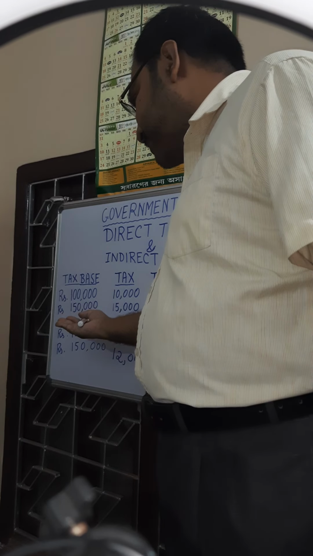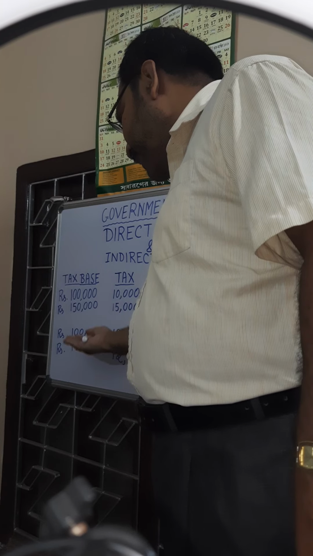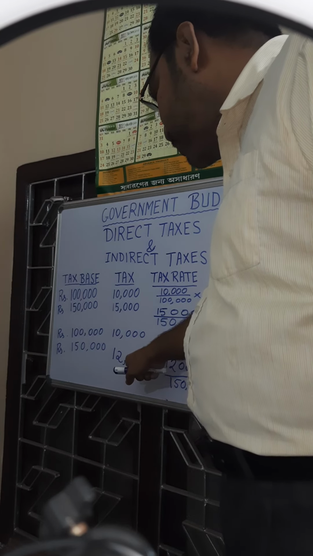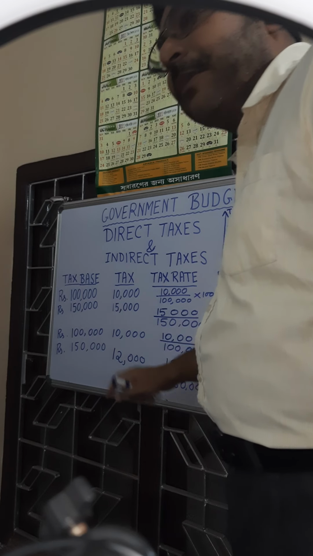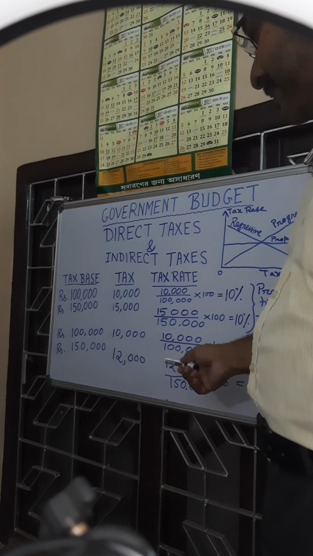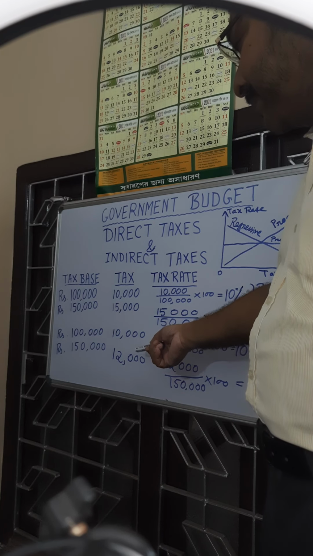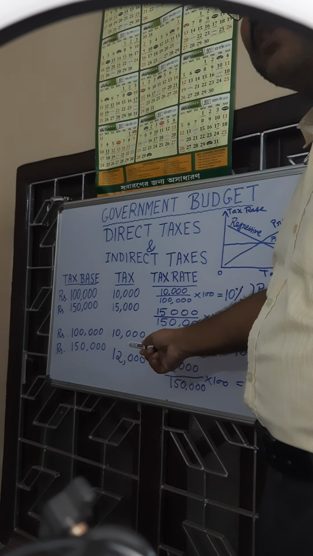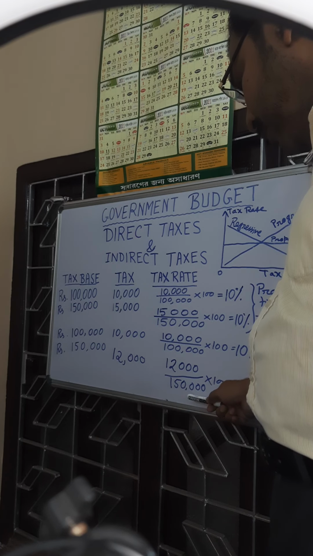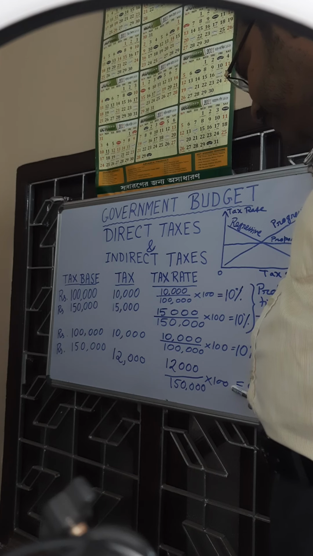Level of income raised from 100,000 to a higher level of income, 150,000, we are observing total tax paid also increased from 10,000 to 12,000. But when we calculate the tax rate, it reveals that tax has been increased but not proportionately, less than proportionately. 12,000 by 1.5 lakh into 100.